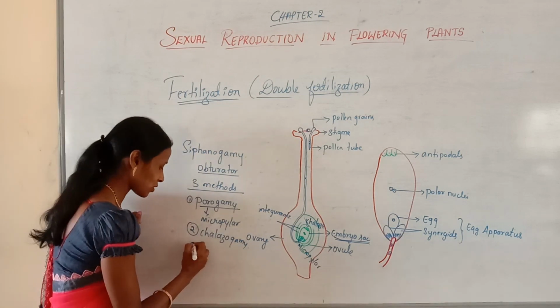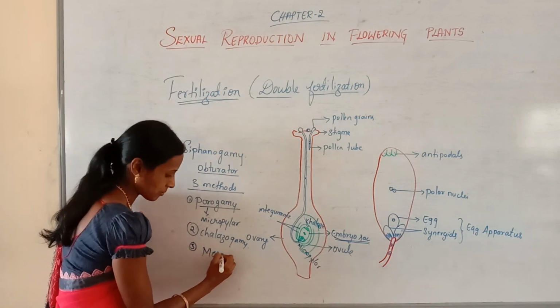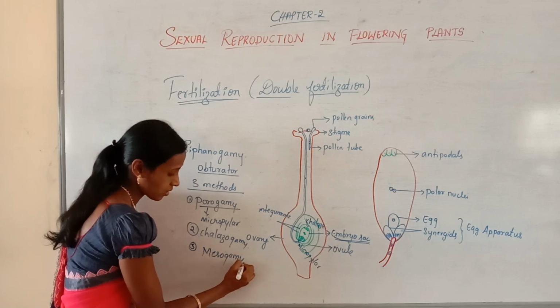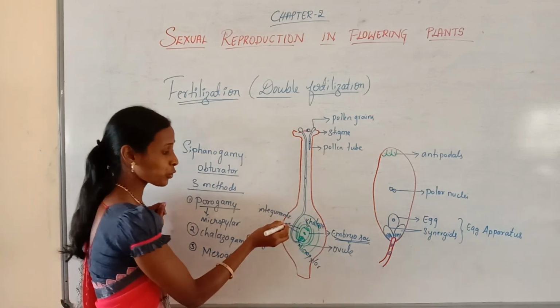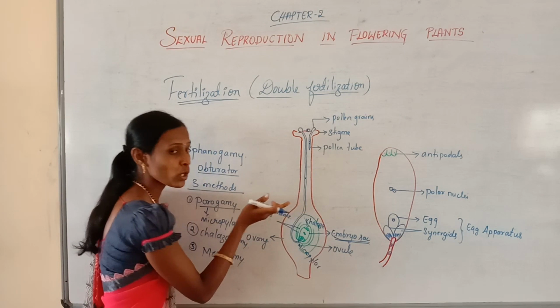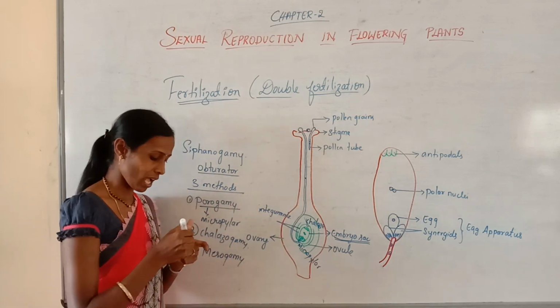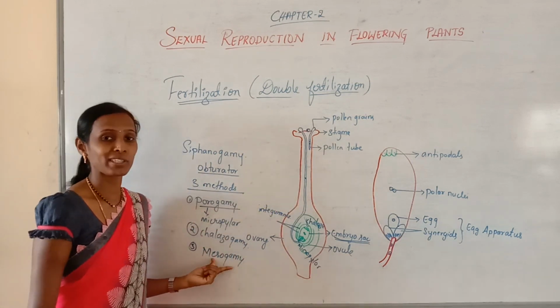And the third type is called mesogamy. Sometimes the pollen tube can enter the ovule through the integuments, and that is called mesogamy.